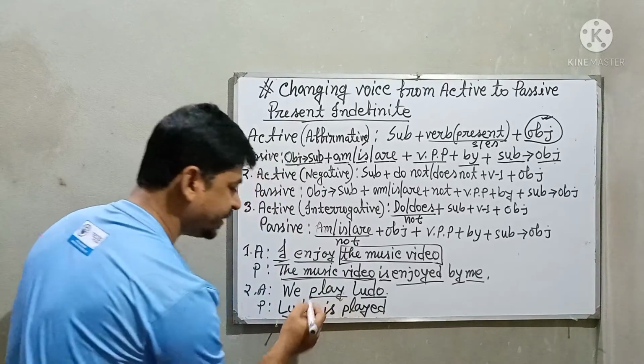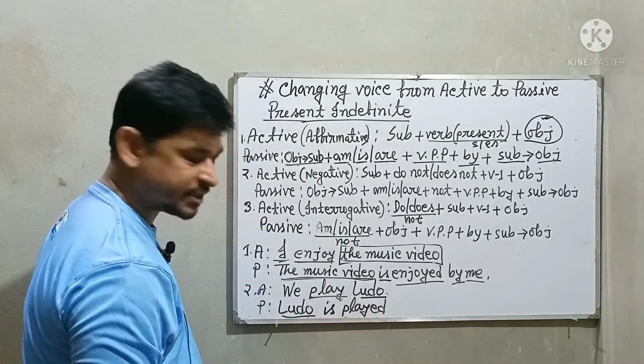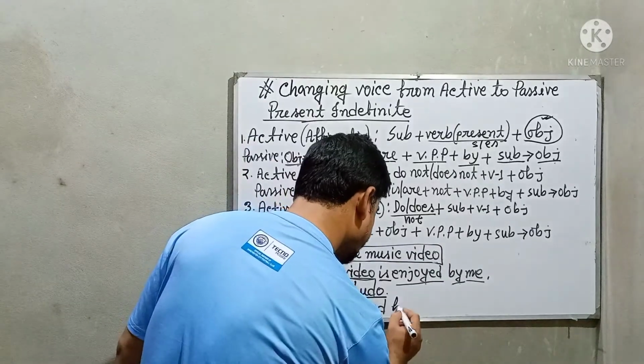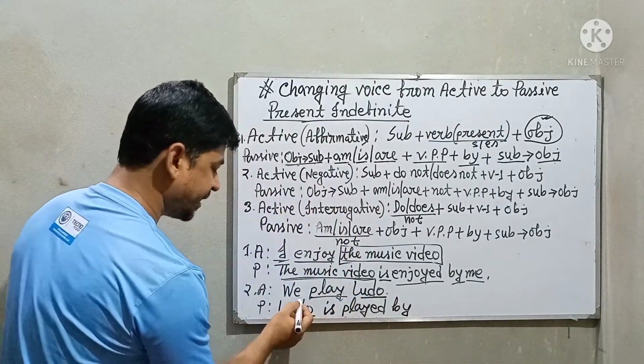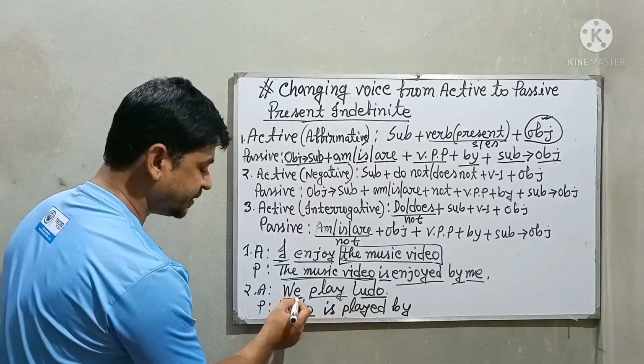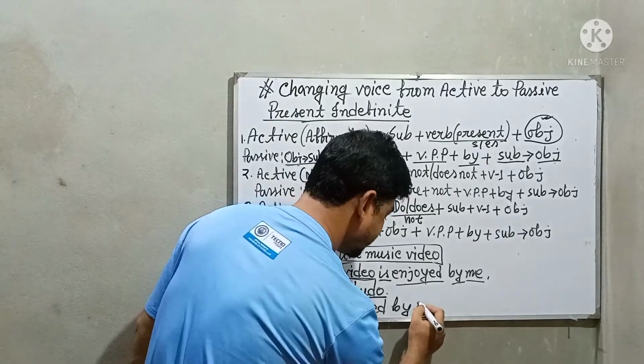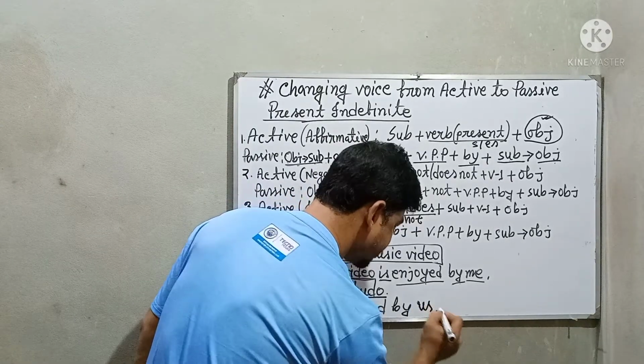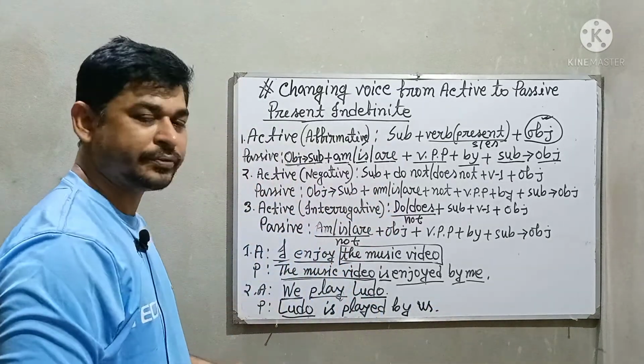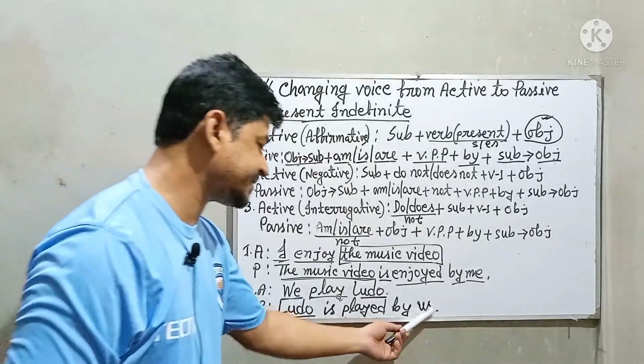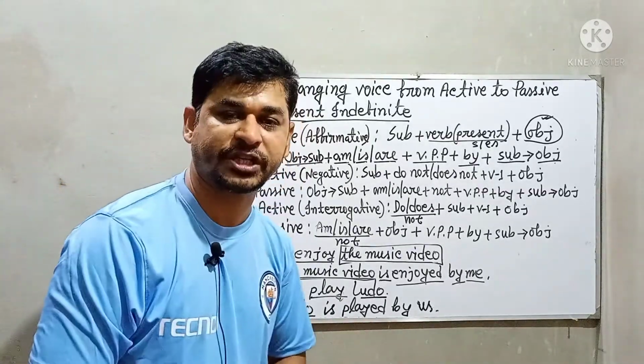The main verb is play, so played. Then we have to use by. Then we have to convert this subject to object. So we have made it us. We know the objective form of we is us, and that's why us has been used here.